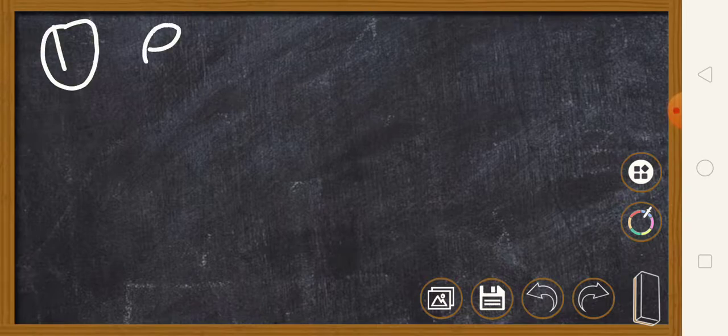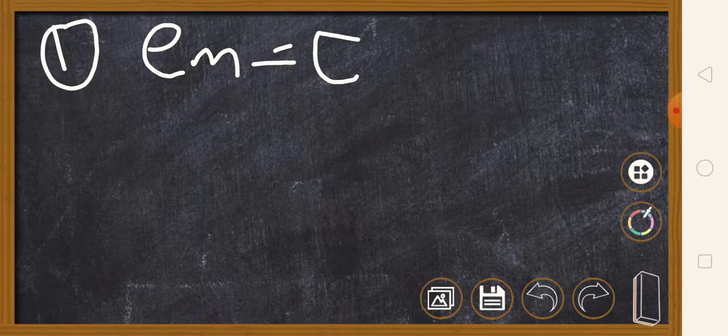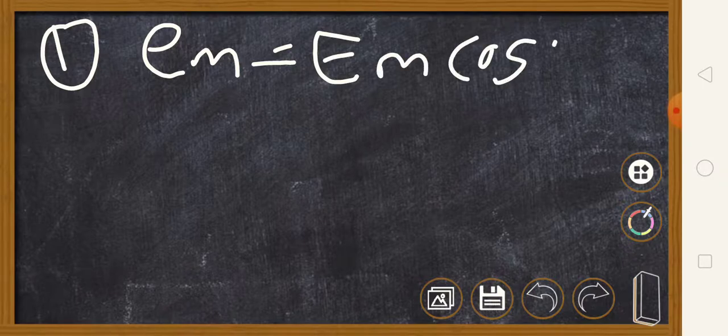See here, em is equal to capital Em cos of omega m t. So this is a modulating signal, which can be represented as equation 1, where